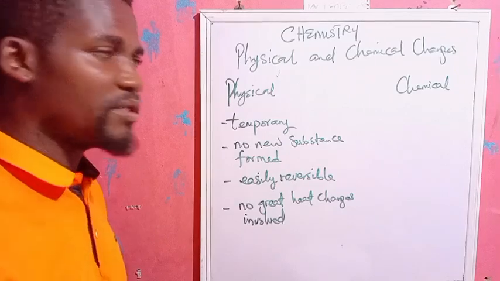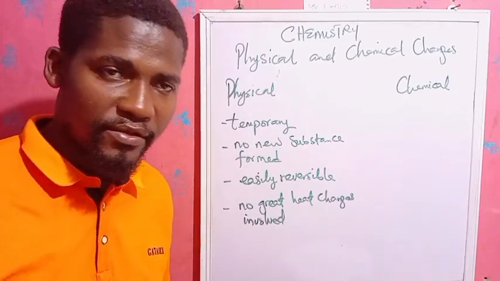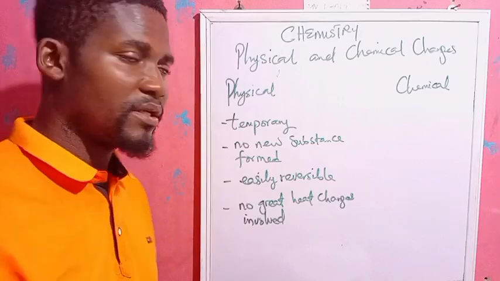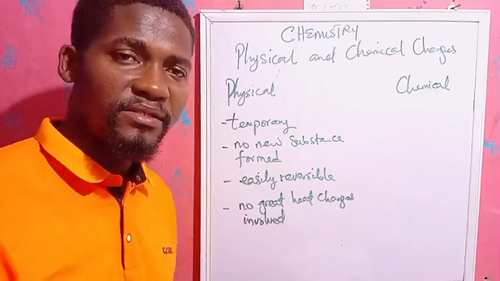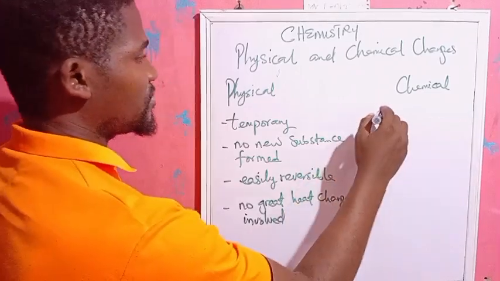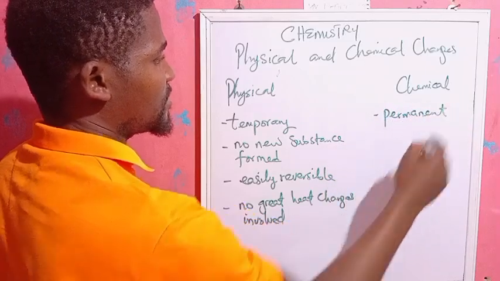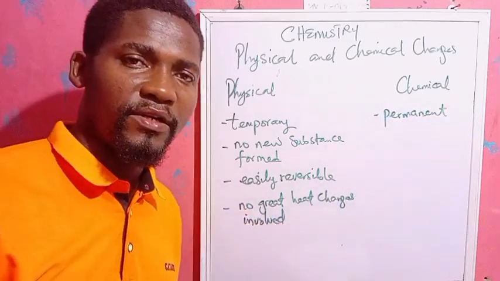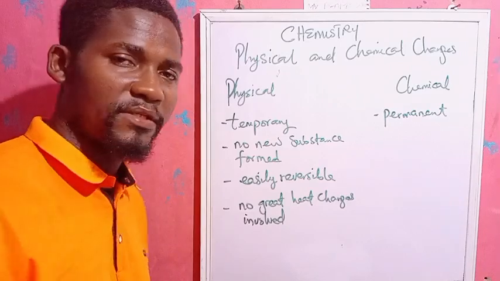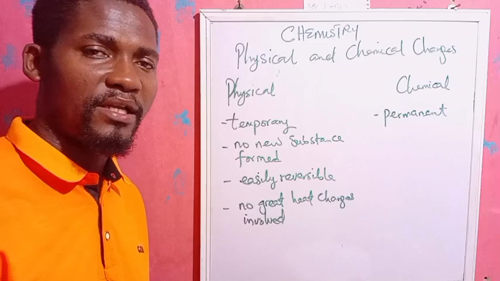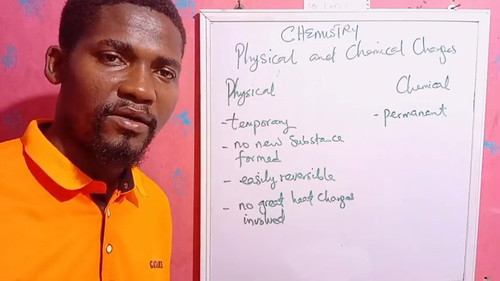A chemical change, for instance, rusting of iron is a chemical change. Burning or combustion of wood is a chemical change. Now these are permanent changes. For a chemical change also, a new substance is formed. Rust is an entirely new substance from the metallic object.